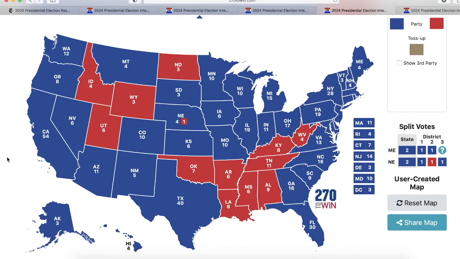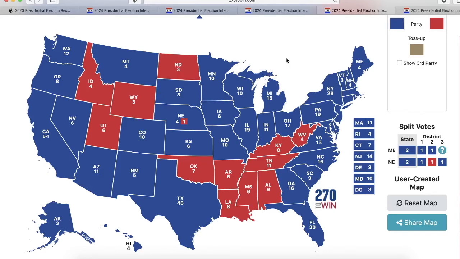Some other things that we see on this map is that traditionally Republican states stay Republican. Utah, which is one of the most Republican states in the country, stays Republican, and so do most of the safe states that are going to the Republican Party in a traditional election year. The states such as West Virginia, Kentucky, Tennessee, Alabama, Mississippi, Louisiana, Arkansas, Oklahoma, North Dakota, Wyoming, Idaho, and Utah all remain with the Republican Party, which wasn't super surprising, considering that those states are some of the most Republican states in the nation. One thing that was weird was that the District of Columbia actually went to the Republicans.